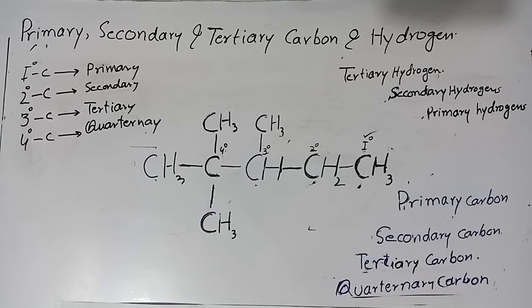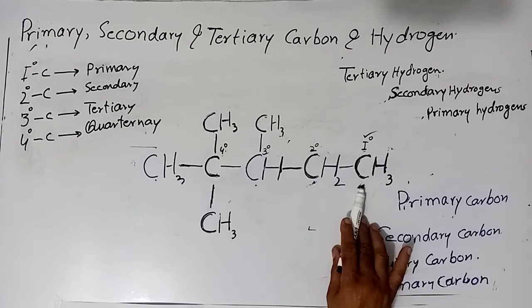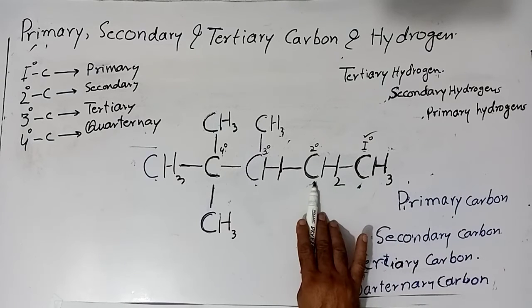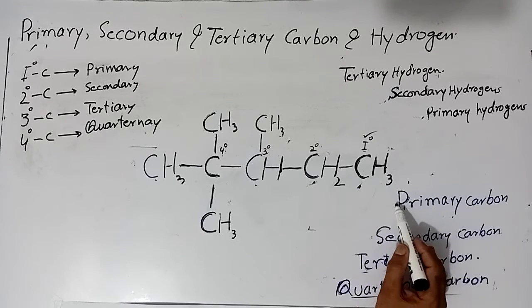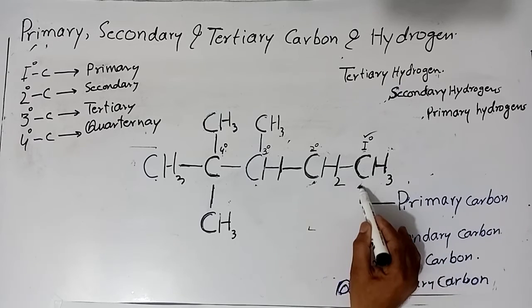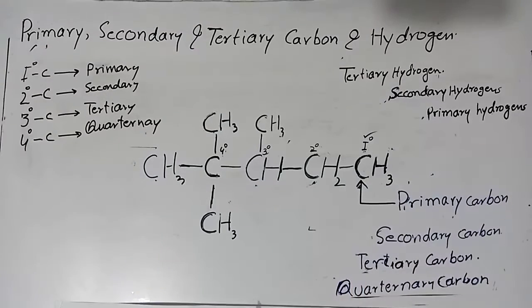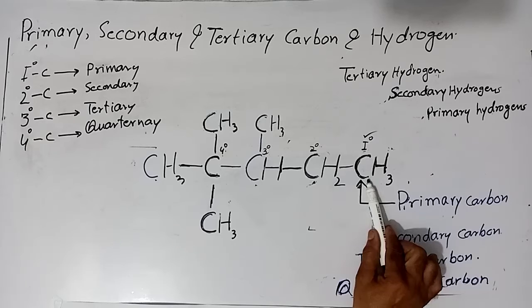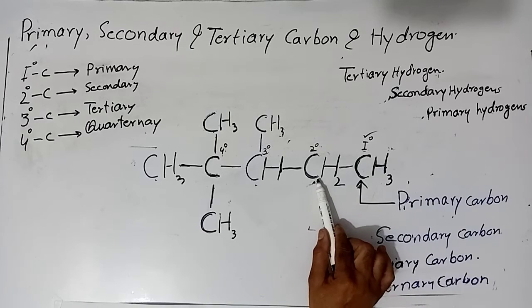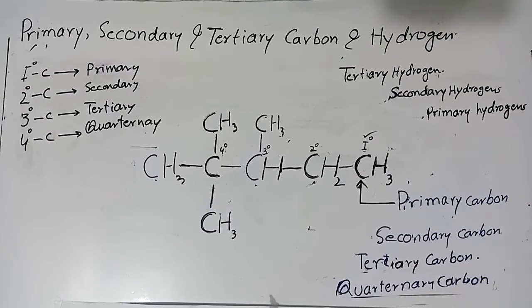What is a primary carbon? The carbon atom which is attached to one other carbon is called primary carbon. So this is a primary carbon because this carbon is attached to only one other carbon.